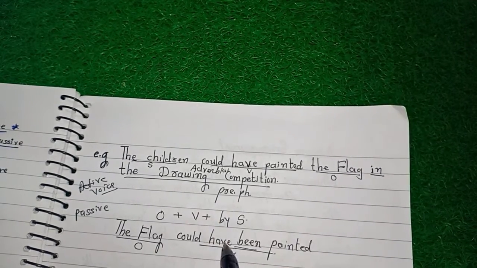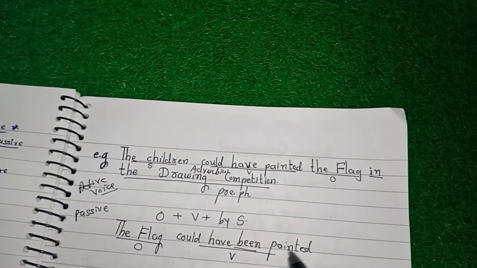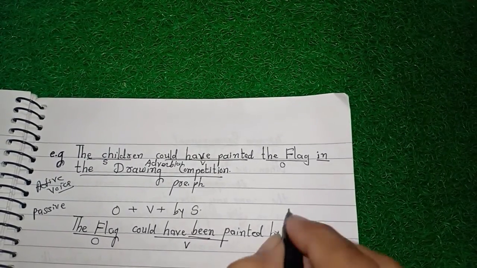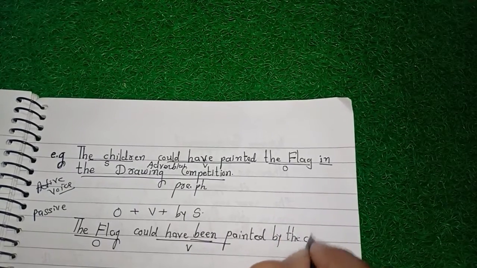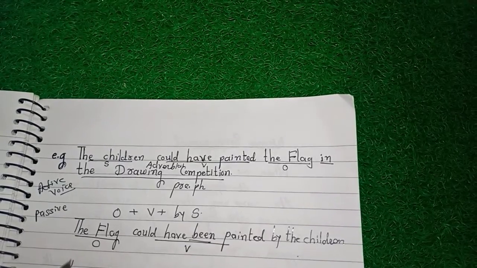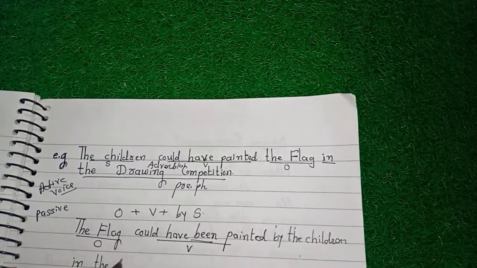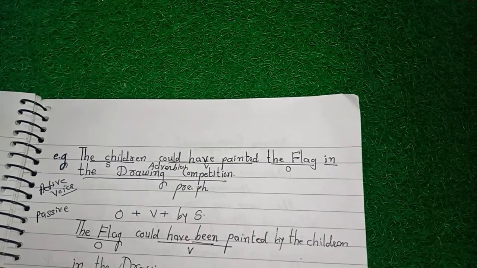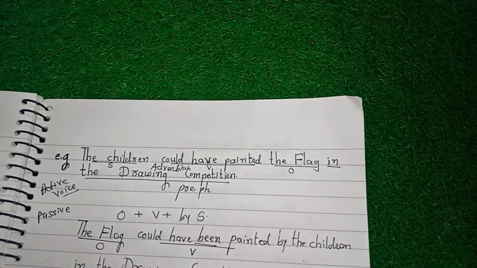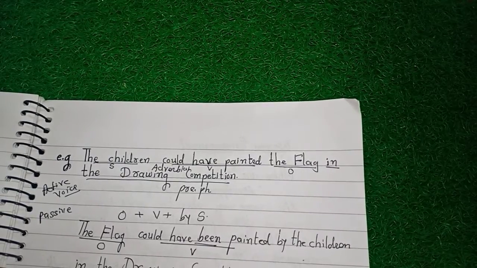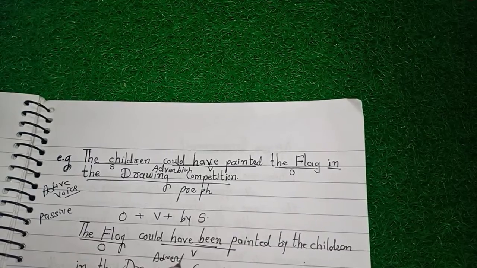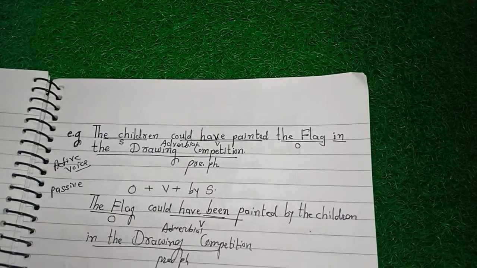Otherwise, could, have and painted, everything has been given here. Okay. The flag could have been painted by the children in the drawing competition. So this is your prepositional phrase working as adverbial. You can call it by other words too.